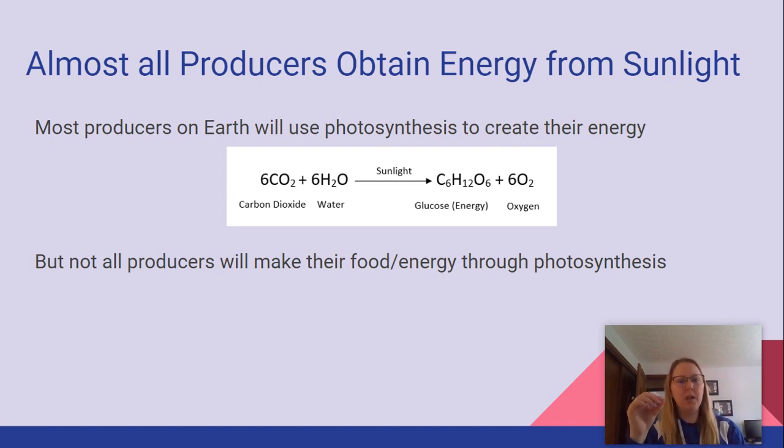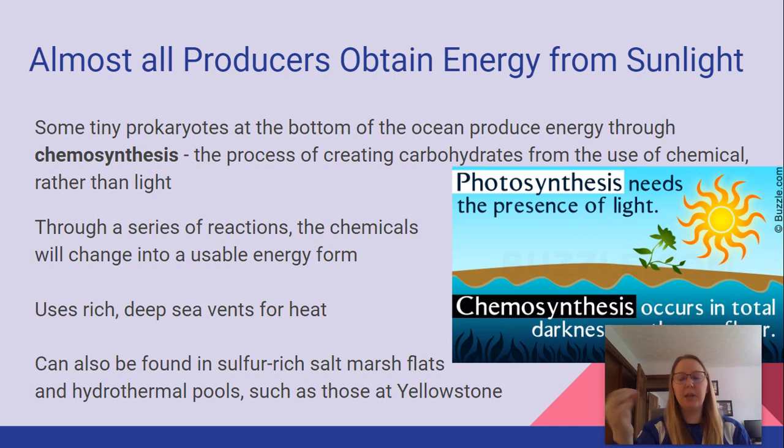Not all producers are able to make their own food or energy through photosynthesis because we do have producer organisms that live on the bottom of the ocean where the sun does not reach. They would obtain their energy through chemosynthesis. These are tiny prokaryotes. They live at the bottom of the ocean. It's the process of creating carbohydrates, which is what glucose is, from the use of chemicals rather than sunlight. So through a series of reactions, the chemicals will change into a usable energy form.